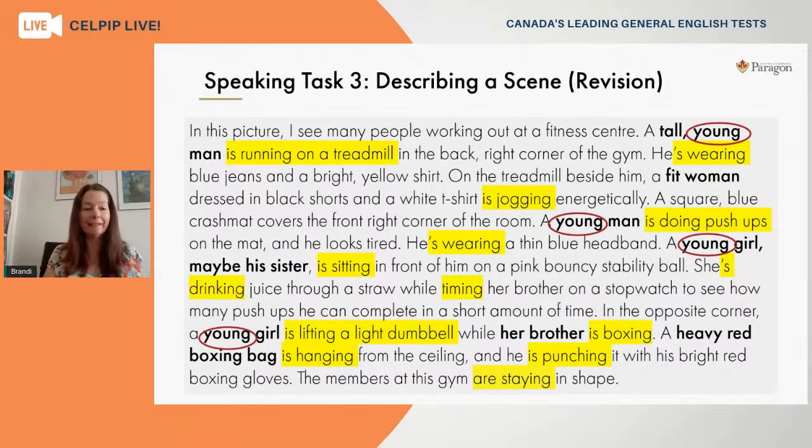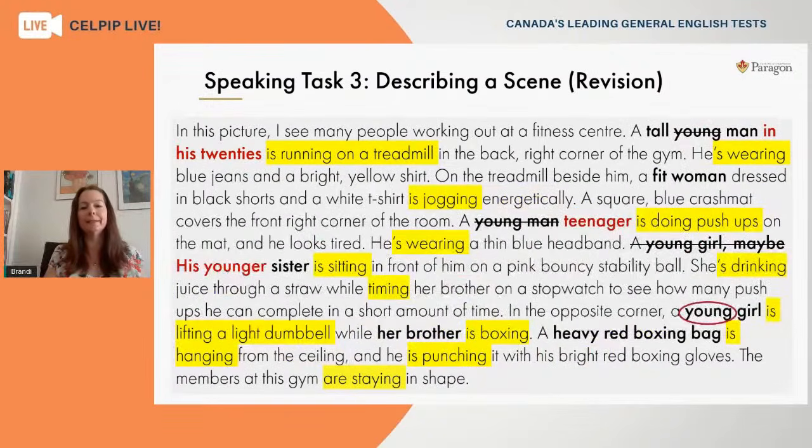So what you would do then in this case at home is workshop it. Try to find different ways to express these ideas, to change the vocabulary up so you've got more of a variety. I think we can leave the word young once, but let's see if we can think of different ways to be more precise with the ideas and the language. So in that very first line up top there, you can see that we've taken out the word young, and in red, we've added in a more precise description. So instead of just saying a tall young man, we're saying a tall man in his 20s. So that's more precise, it's more focused.